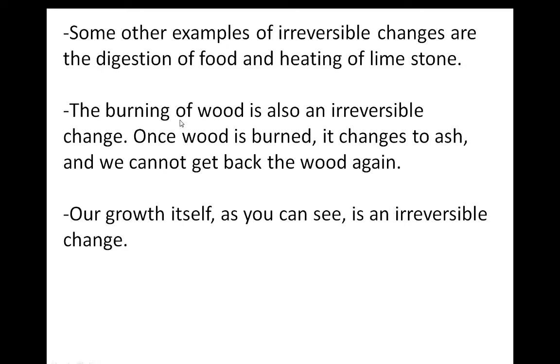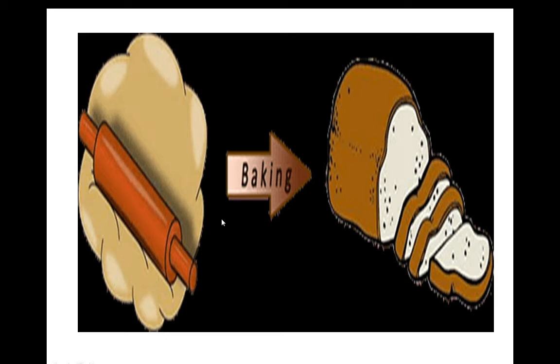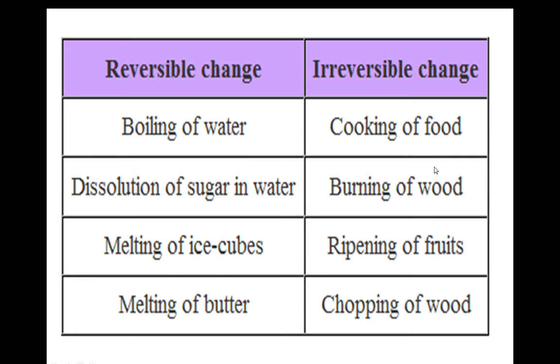So many irreversible changes are there around us, in which new substances are forming and we cannot get back the original substances. You can see here the baking of a cake. We are using a batter. After baking, we get this kind of cake. Means there is a change, there is a formation of a new substance, and we cannot get back this batter from this cake. So that is an irreversible change.